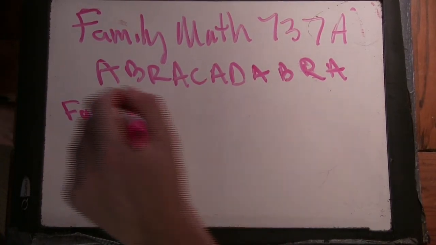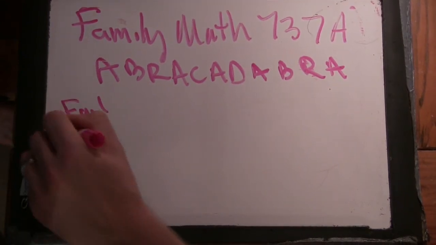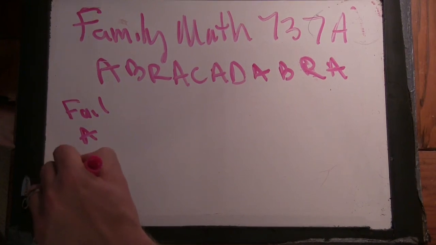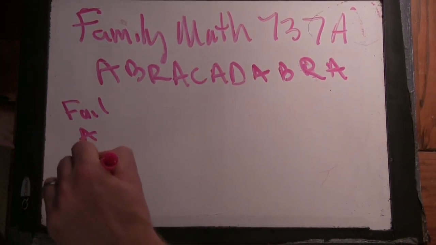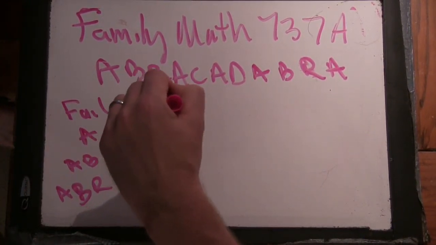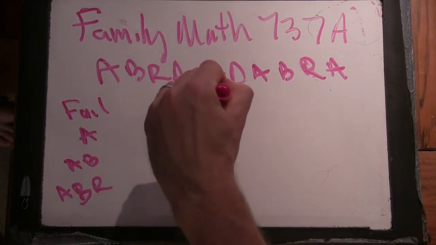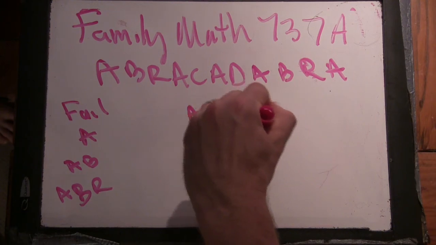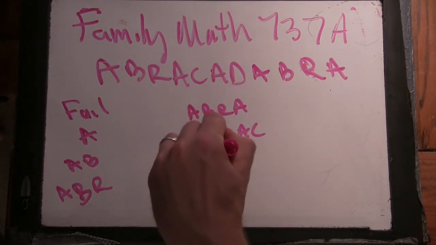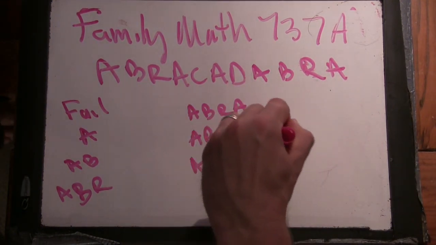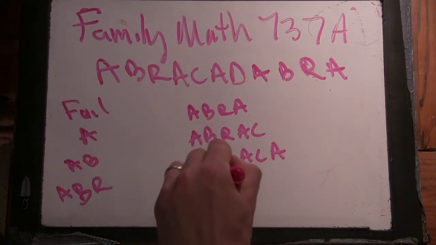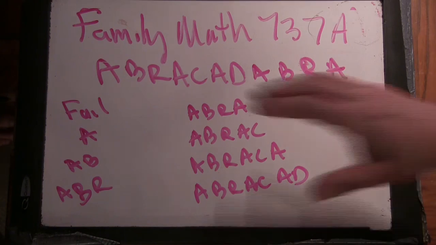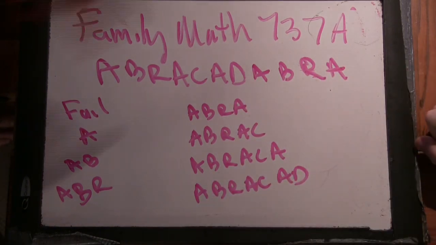Then it's A. Then AB, ABR, ABRA, ABRAC, ABRACA, ABRACAB. And this keeps going, continuing for the whole word.